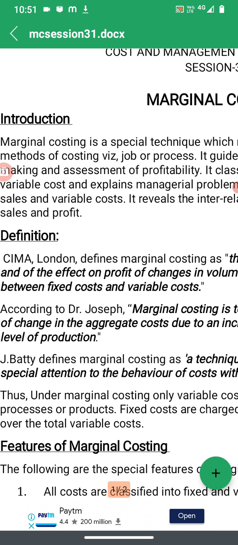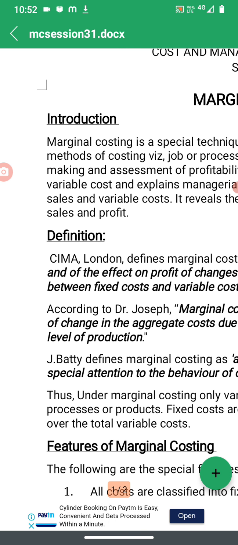Of course there are 3 to 4 definitions, but the basic aspect is that we see what are the changes in the profit by changing the levels of output. But the major thing here is we identify cost behavior and take into account fixed and variable cost.